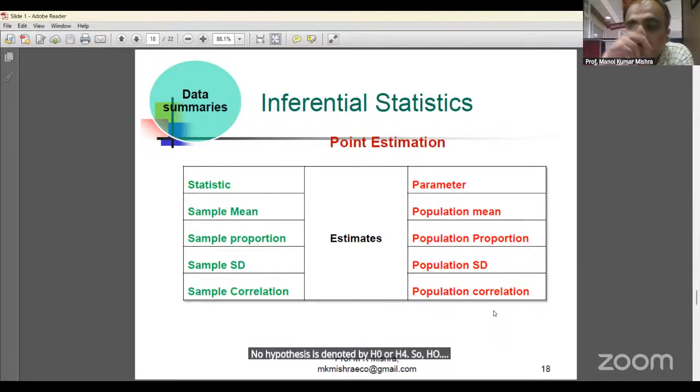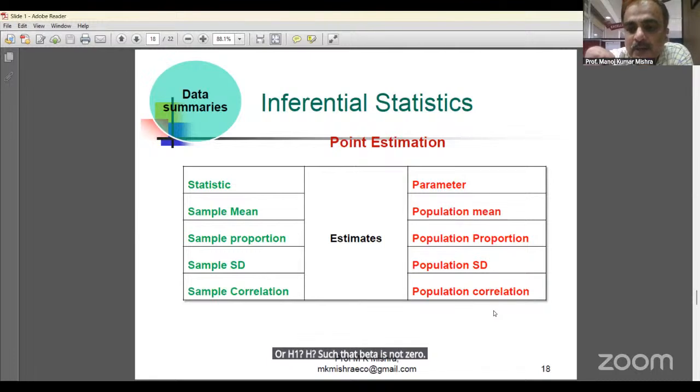No impact of price on demand means beta is 0. No impact means change in demand due to change in price is 0. So H0: beta = 0. This is the null hypothesis. Alternate hypothesis is denoted by HA or H1. HA: beta is not equal to 0.